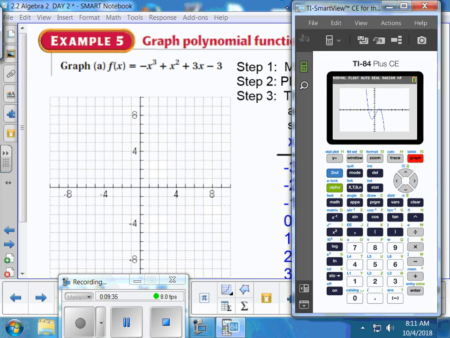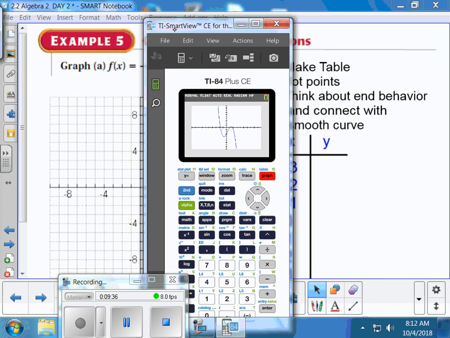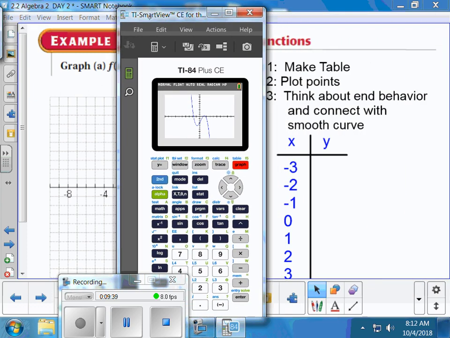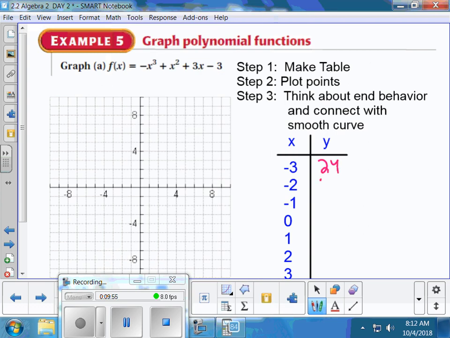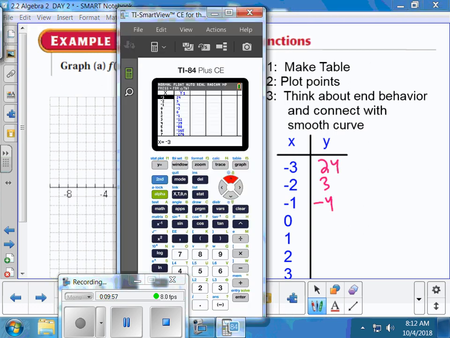Trying to move my calculator out of the way. There we go. So we're going to go into our table, second table. I'm going to fill out some values. Looks like I'm going to have to scroll up to find negative 3. Negative 3 is at 24. 3, negative 4. Negative 3.